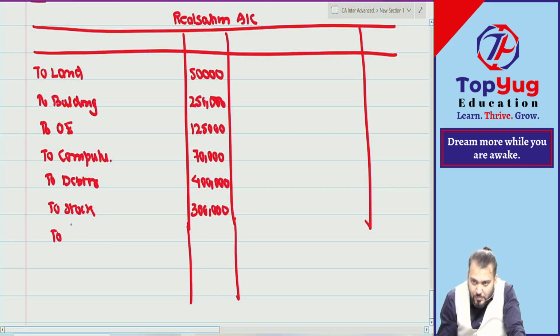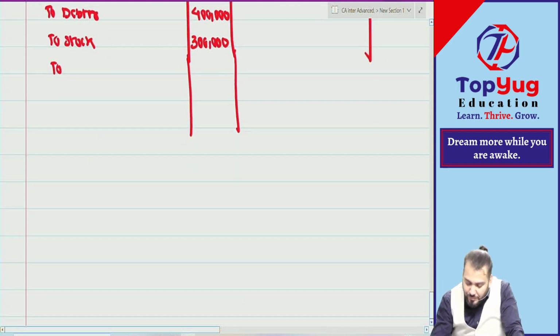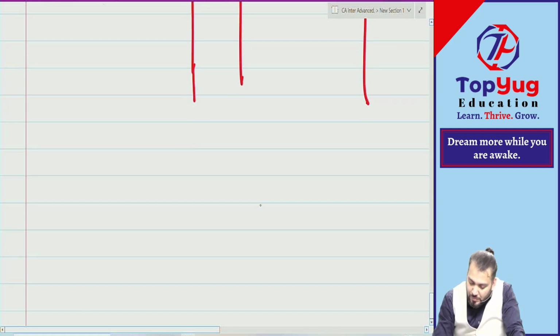Where will the bank come? Where the bank is taken over by a purchasing company. There is no purchasing company, then it will be a separate account. Bank is not realizable. Will you sell the bank? I said, if the bank is taken over by a purchasing company, then it will be transferred to realization account. If not taken over, then separate. You will open a bank account, na. You have written bank there.